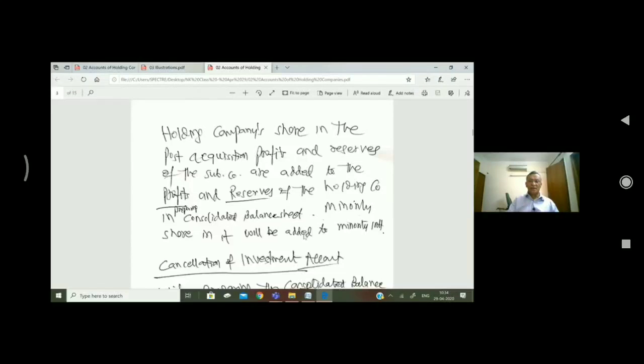Minority share will be added to minority interest. So it means all the profits prior to the date of acquisition will be capital profit in nature, and all the profits and reserves after the date of acquisition will be revenue profit in nature. That I will explain afterwards.